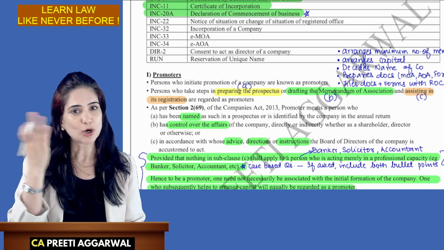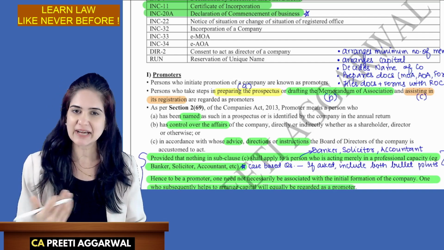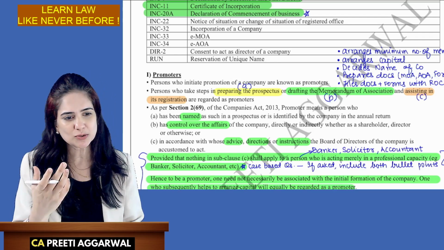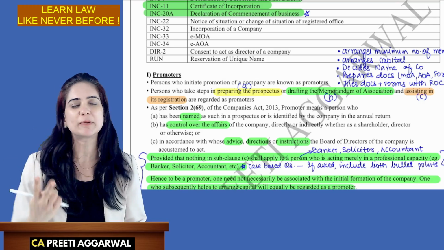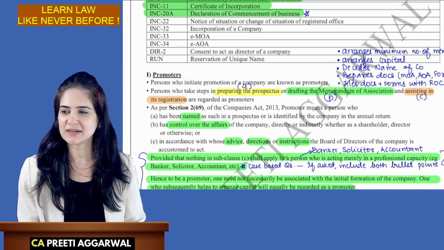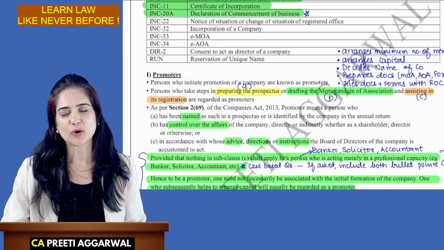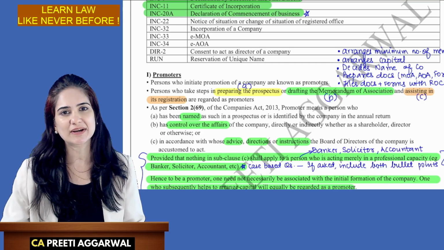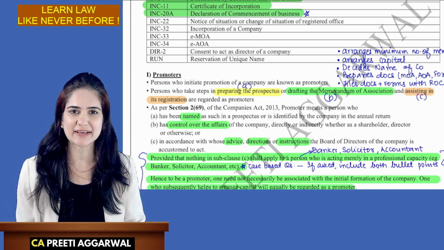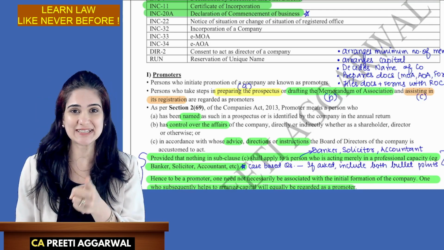Today I thought of it and tomorrow I incorporated a company? It's not that simple. When I incorporated a company, I wanted someone to join me because I need two persons to incorporate a private company. So I was sitting in one of the classes and I was talking to my friend and I told him that many professors are encouraging me to start online lectures. What do you think? He said, yeah, even I'm thinking. I said, do you want to start this together?